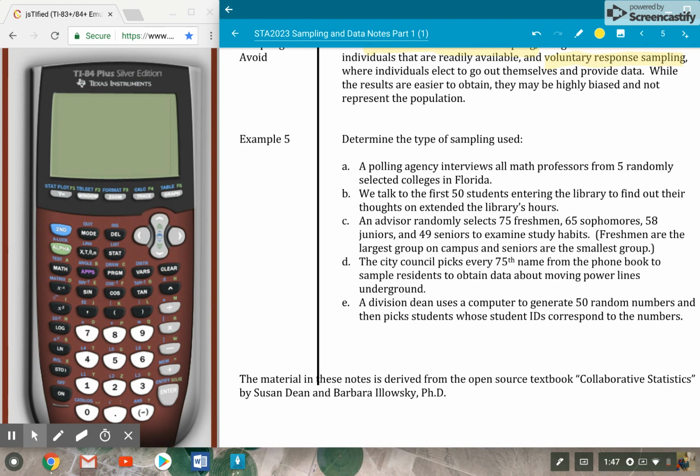D is a systematic random sample. City Council picks every 75th name from the phone book to sample residents to obtain data about moving power lines underground. And then on E, a division dean uses a computer to generate 50 random numbers and then pick students whose IDs correspond to those numbers. So it is a random sample. It's not systematic. We're not splitting into groups, so it's not cluster or stratified, but this is a simple random sample on E. So just to go through, A was cluster, B was convenience, C was stratified, D was systematic, and E is simple random.